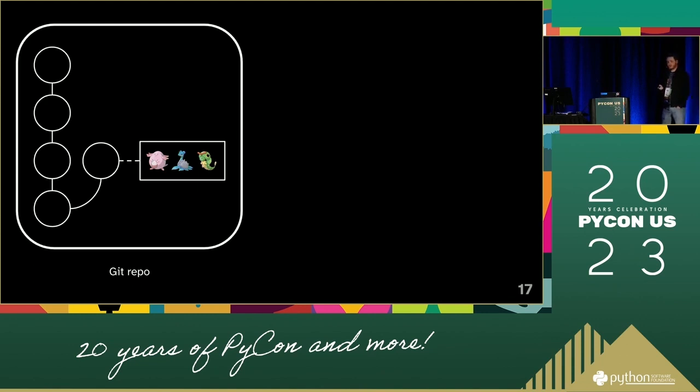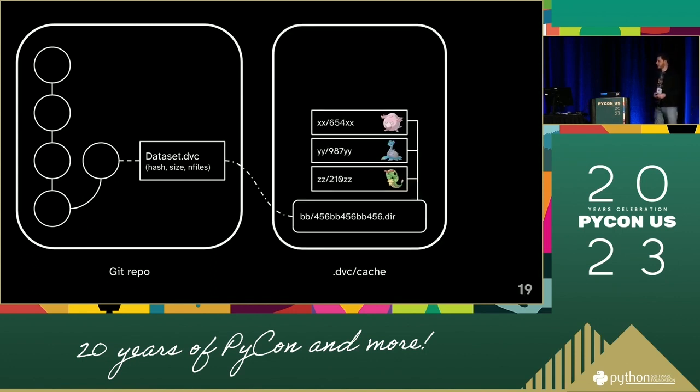So if we start using DVC, we run DVC init, and we replace the physical images with a metadata file. And the metadata file, the dataset.dvc, contains a hash for the images, the size, and some other information, the number of files. And it points towards the DVC cache. And the DVC cache is where the physical images are actually stored on your file system. So here you can see that the images got moved to the DVC cache.